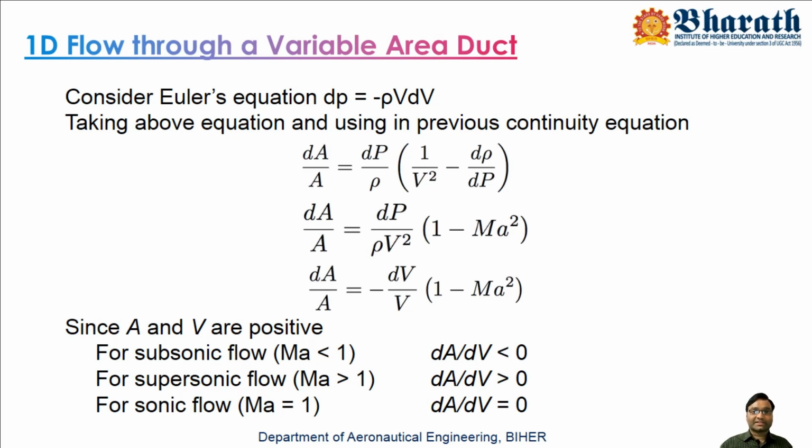In the previous lecture, we derived the equation for sound velocity, so here we replace d rho by dp with the Mach number, written as M subscript a, or simply M. Now dA by A equals minus dV by V times 1 minus M square. So this is a very important equation.